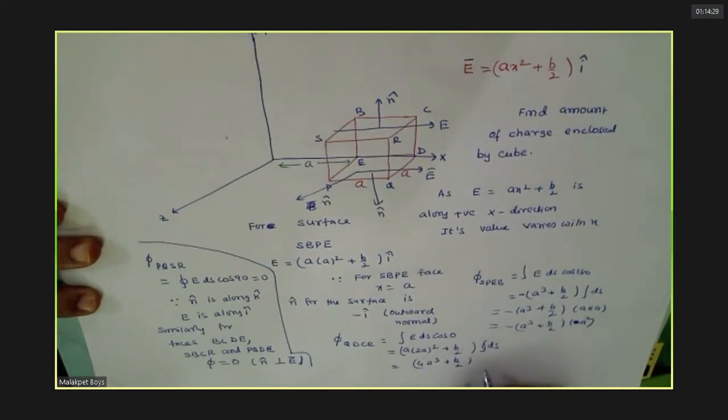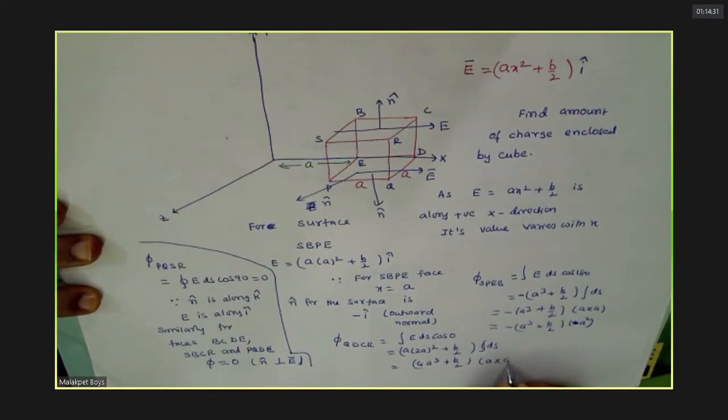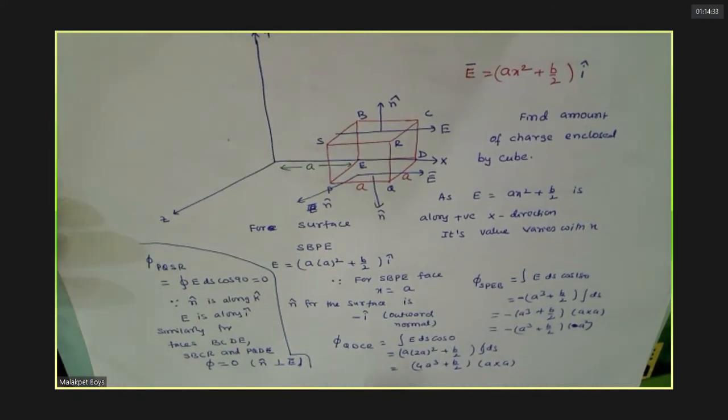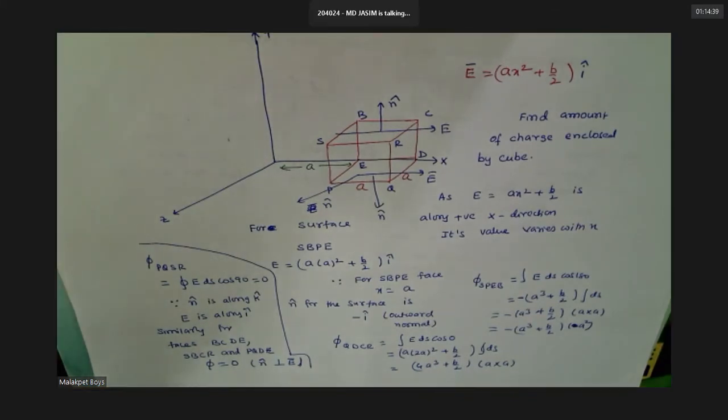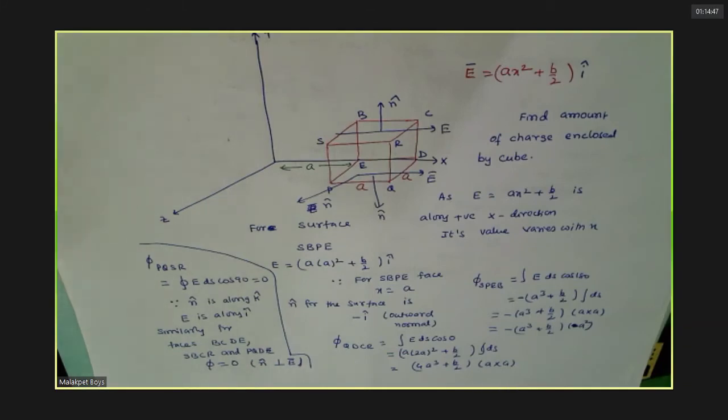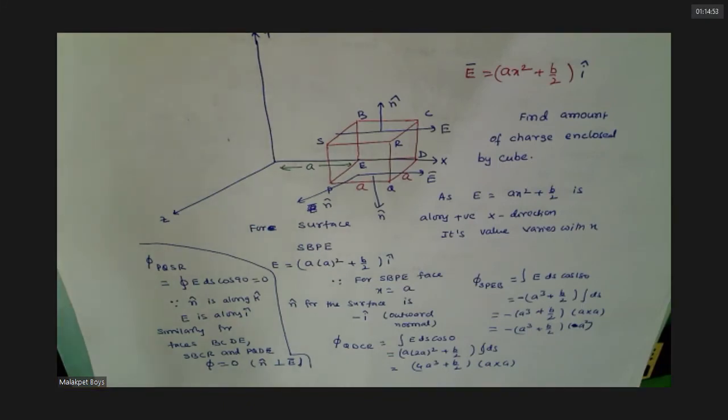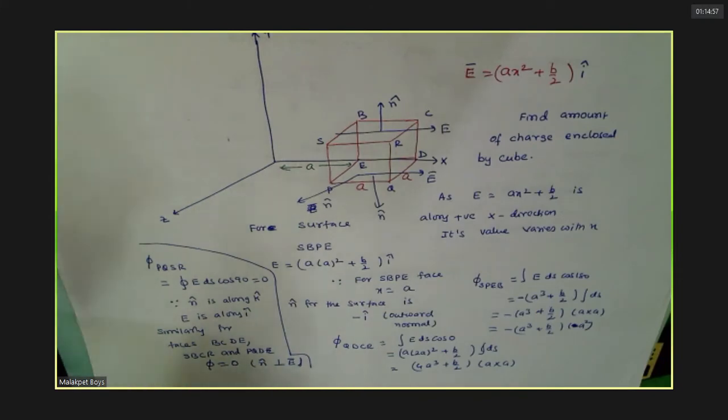And this is nothing but a square, no? Is it clear? Yes, sir. Now total flux we need. Now find out, add up these two. Total flux through all faces means add this.